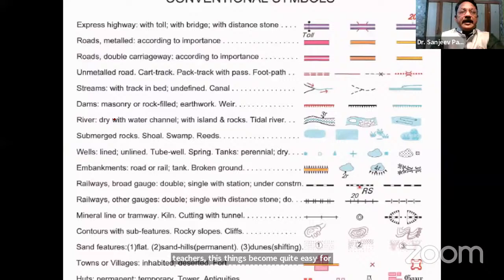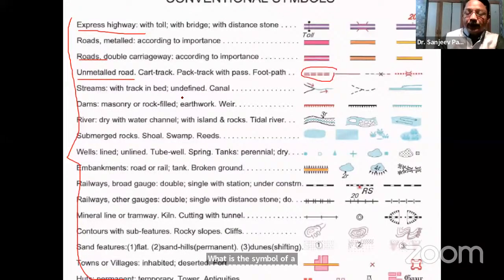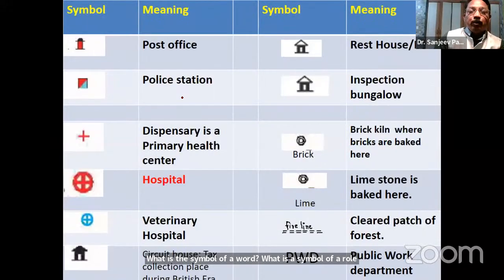Then in a topography map, they always provide this index. Please remember, in the board examination, you will find that this index is provided at the base of every map. So please remember that it is provided and you do not have to worry about it. With the meanings they have given, what is the symbol of an expressway, what is the symbol of a road, what is the symbol of an unmetalled road. This is already provided in every topography sheet.